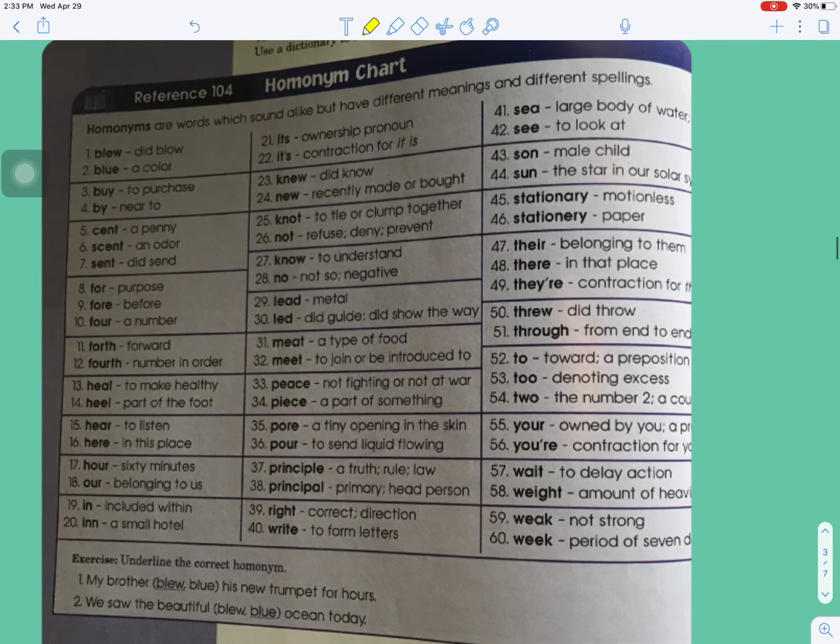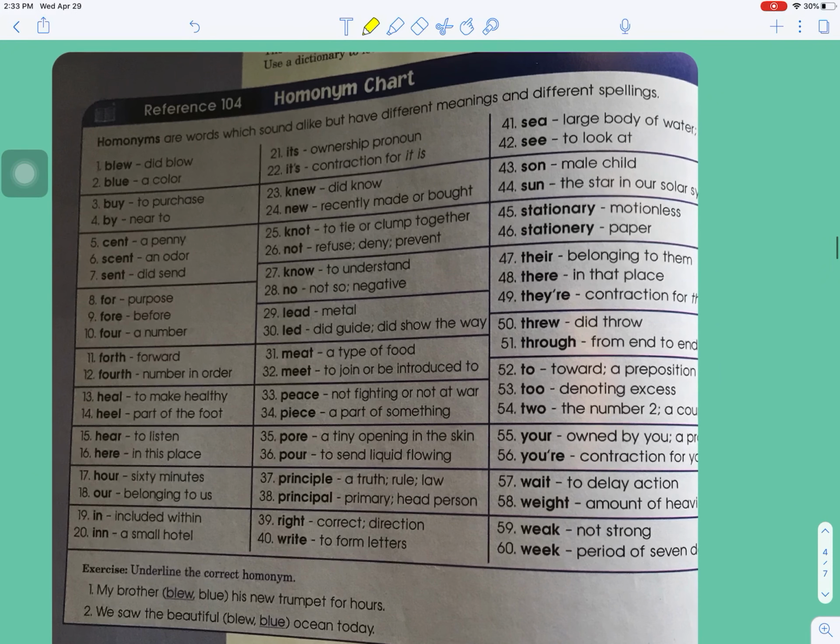The next part of the lesson that we're looking at are homonyms. Homonyms, and I'll highlight this for you, are words which sound alike but have different meanings and different spellings. So blue, like blow. Blue, a color. Buy, to purchase. By, near to. Sent. These are all in your book, and it shows all of the different words that you could actually spell wrong.